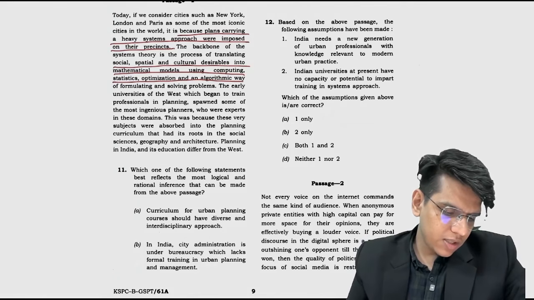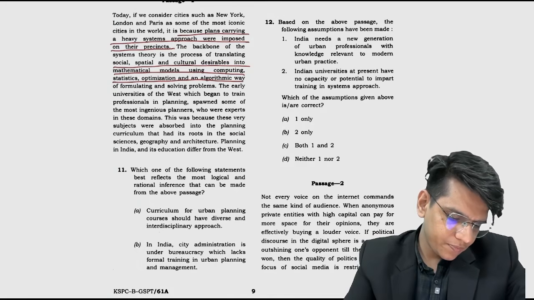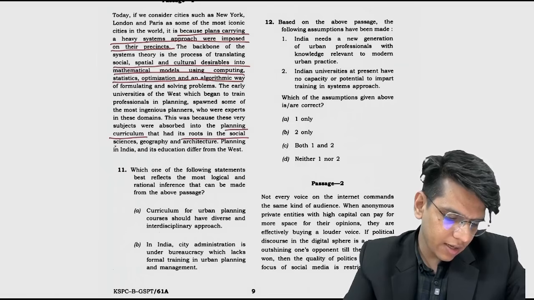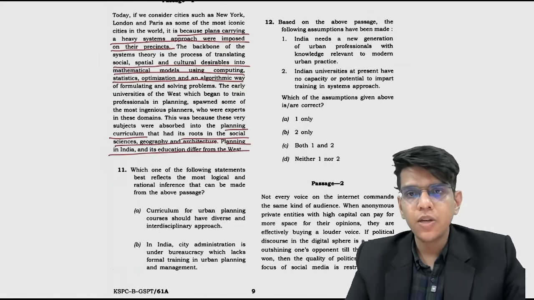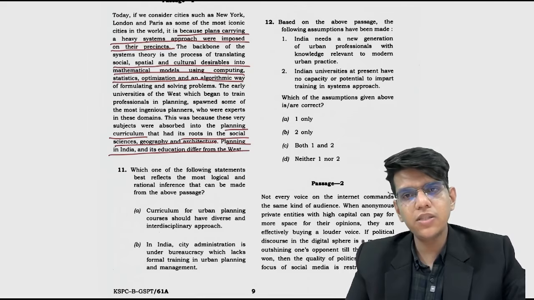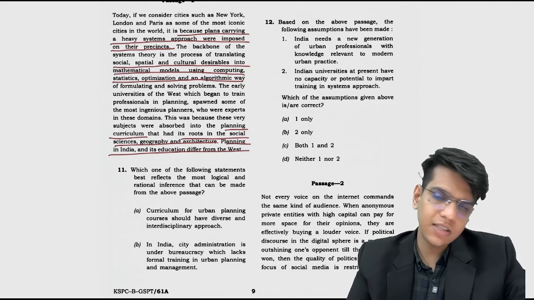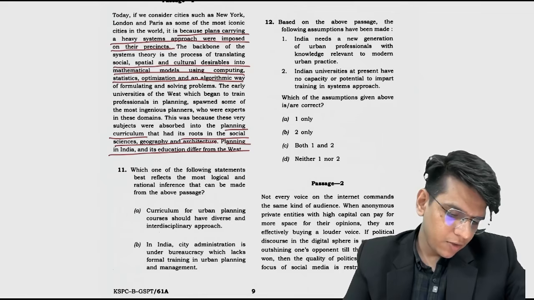This was because these very subjects were absorbed into the planning curriculum that had its roots in social sciences, geography, architecture. Planning in India and its education differ from the West. So because they introduced these courses initially, they had better designers, and because of which the cities are better designed. Which one of the following best reflects the most rational inference that can be made?